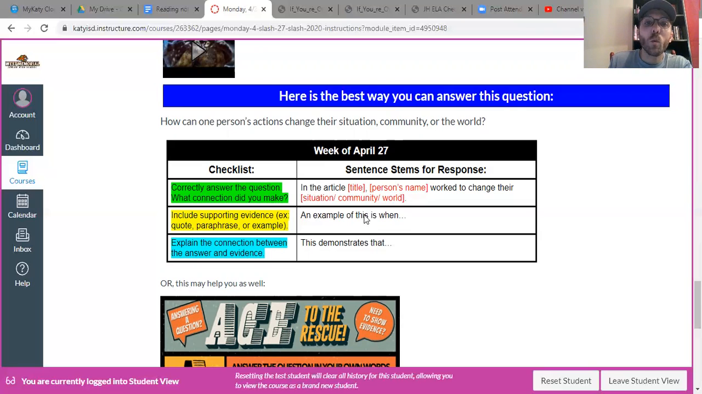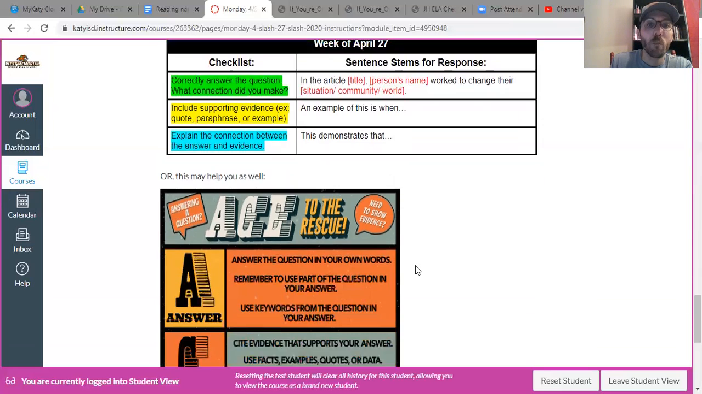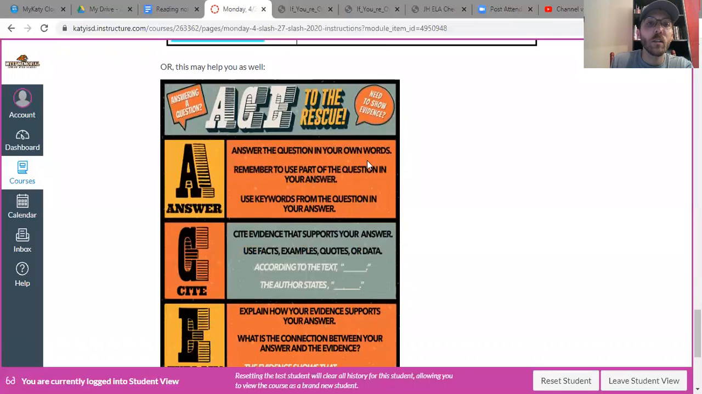An example of this is when, so this is the second sentence phrase, right? The cite part. So this is where you would quote something from the poem that supports your answer, okay? Then explain, this demonstrates that, and then you explain it. Whatever example you chose, how does that support your answer, right? And that's that.